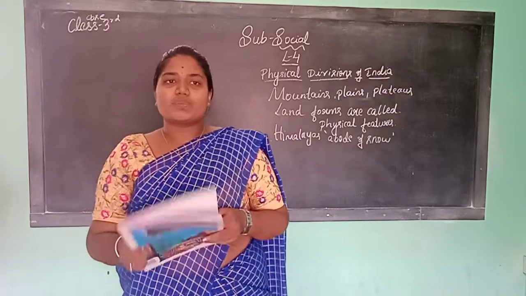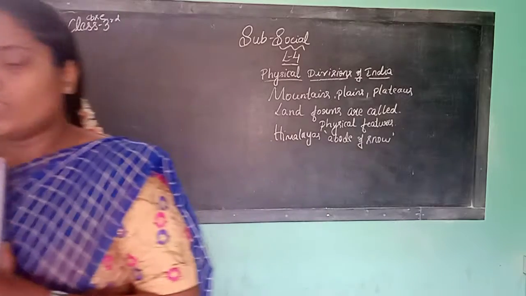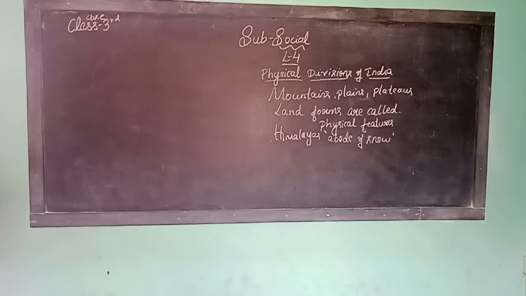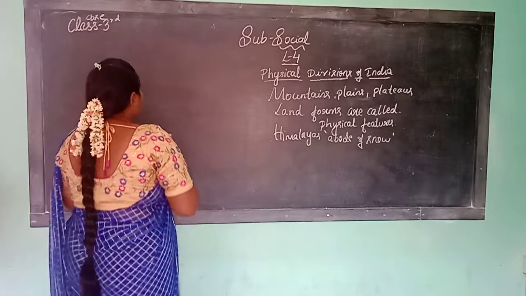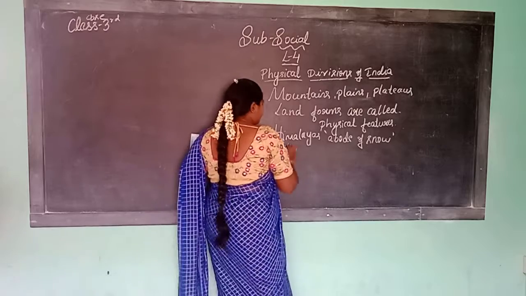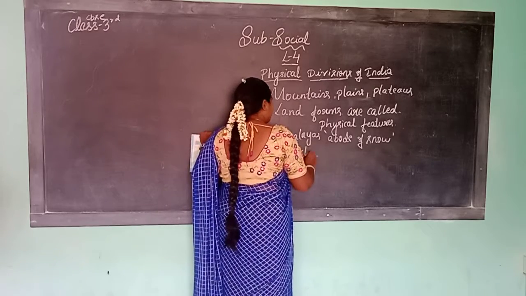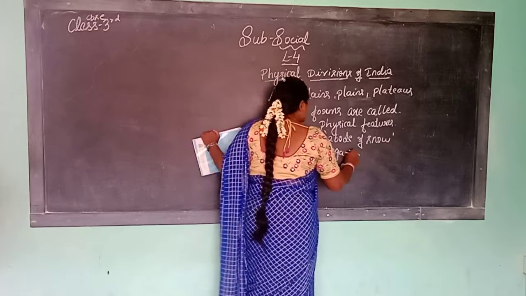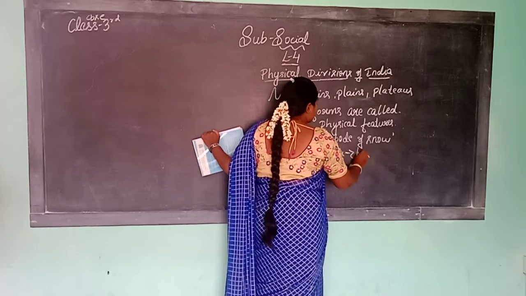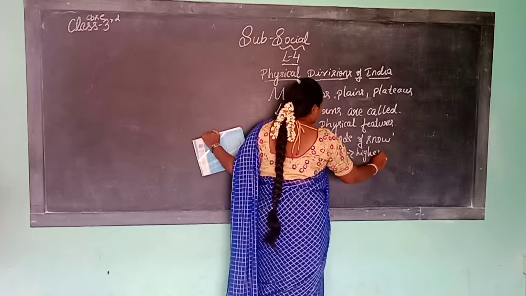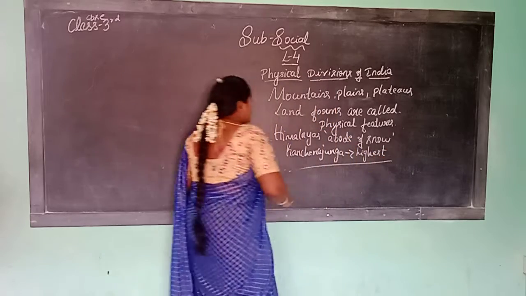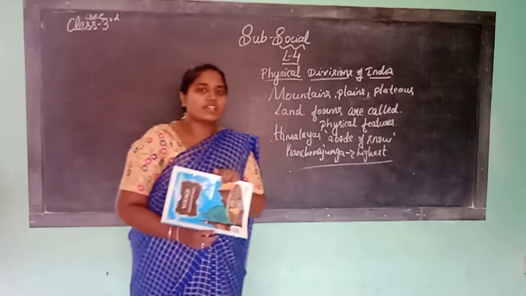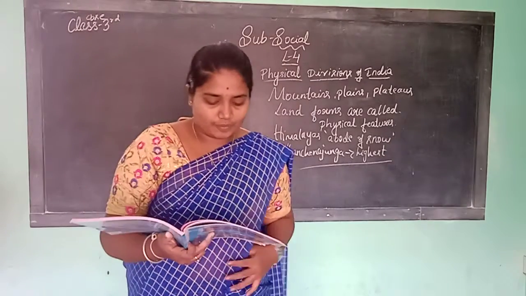Which is the highest peak in India? Which is the highest peak in India? Kanchenjunga. Kanchenjunga is called the highest peak in India. Which is the highest peak in India? Kanchenjunga.